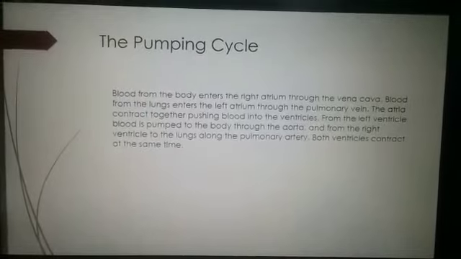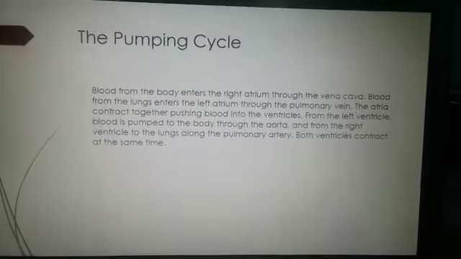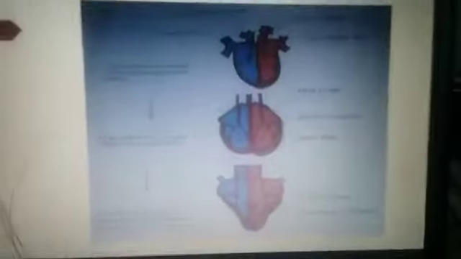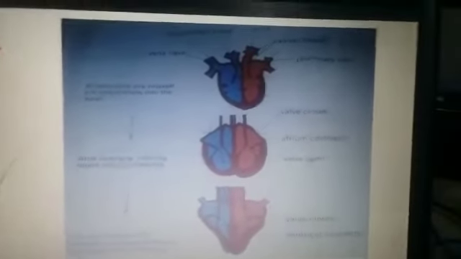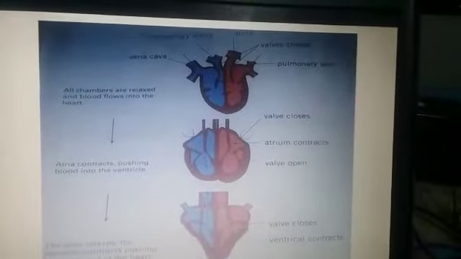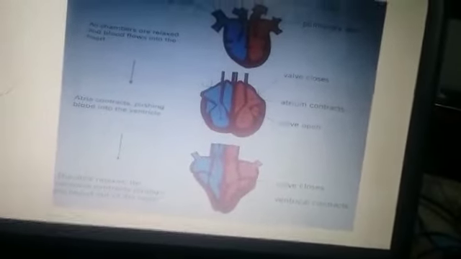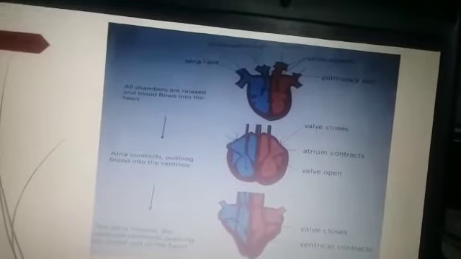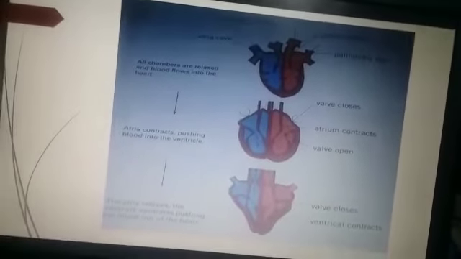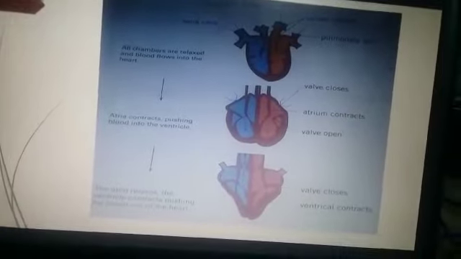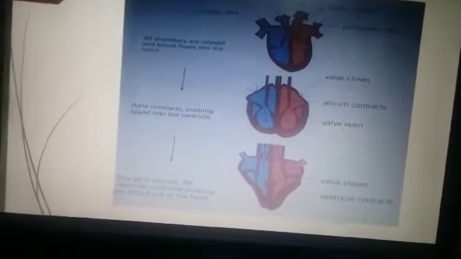Your next topic is the pumping cycle. What is the pumping cycle? Blood from the body enters the right atrium through a large blood vessel, the vena cava. I am just showing you the diagram. Blood from the lungs enters the left atrium through the pulmonary vein. The atria contract together, pushing blood into the ventricles. From the left ventricle, blood is pumped to the body through the aorta, and from the right ventricle to the lungs along the pulmonary artery.